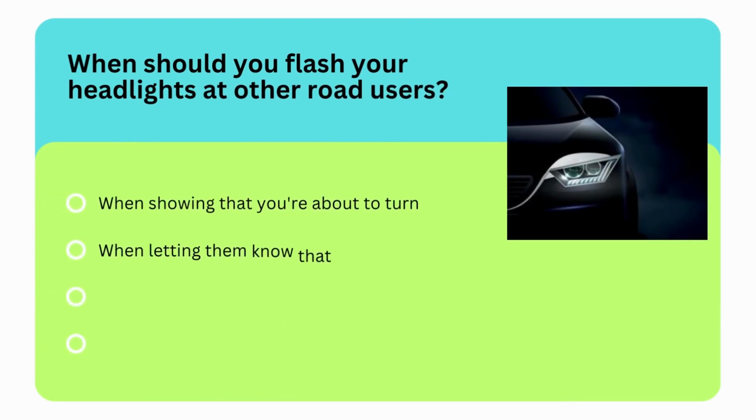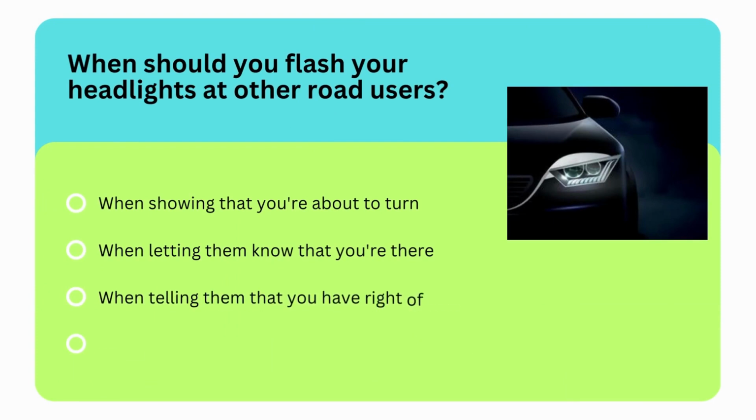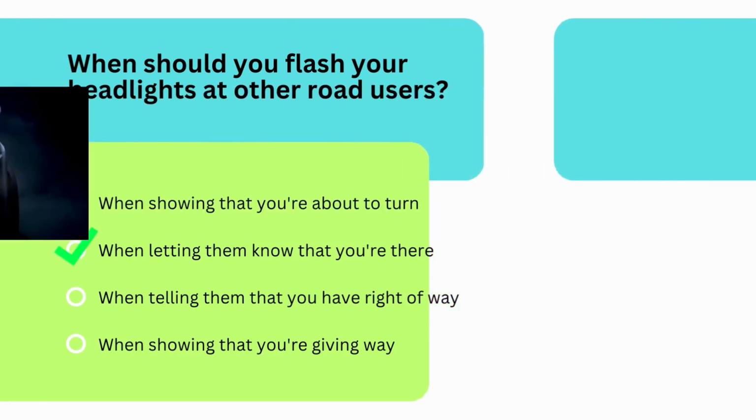Options are when showing that you're about to turn, when letting them know that you're there, when telling them that you have the right of way, or when showing that you're giving way. So the correct option is second option, when letting them know that you are there.